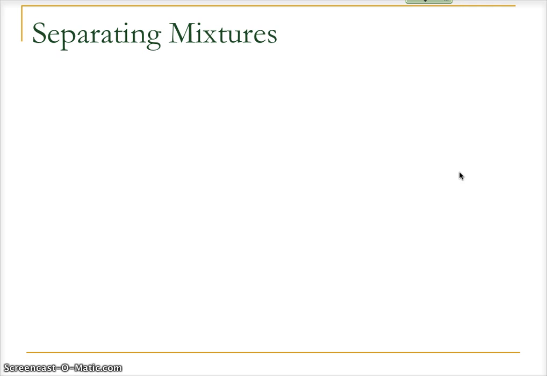All right, we're going to do this later. Heterogeneous, homogeneous, those are mixtures. Elements and compounds, those are pure substances, and so make sure that you know the differences between those.